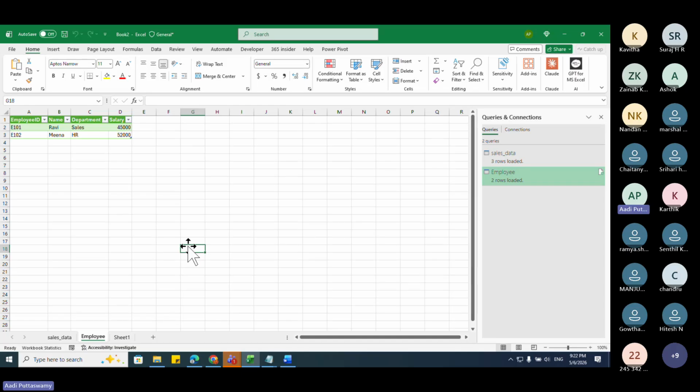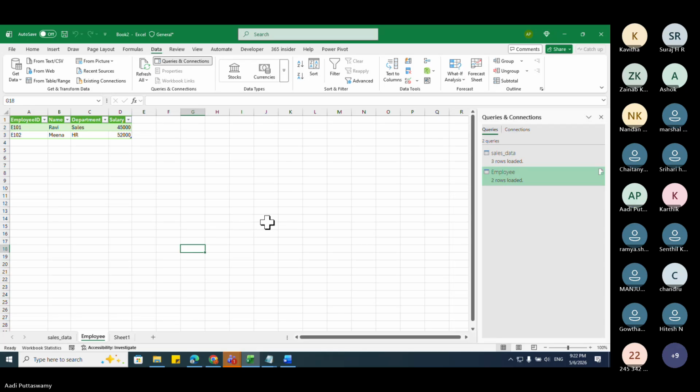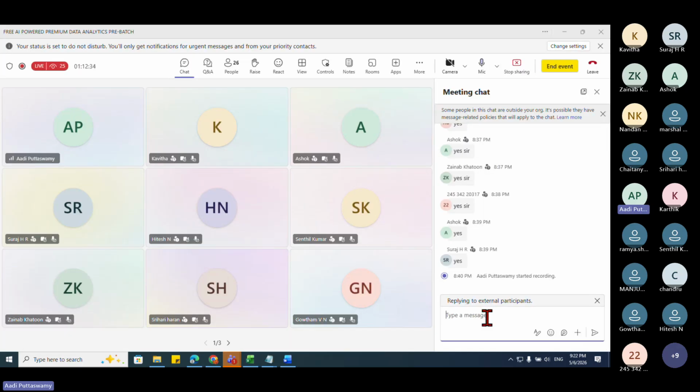So likewise, we can import XML or JSON files. Next time, whenever you get these files, if you want to import them to your Excel or even Power BI, you can just go to Data and say Get Data. You can import it. Okay, so these are some of the main file types we have.